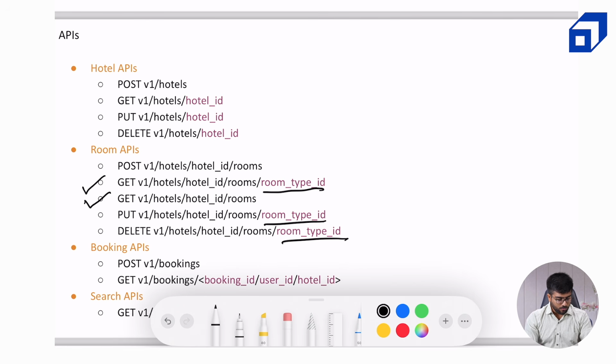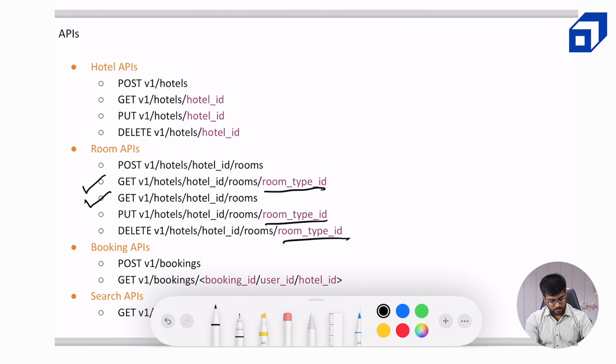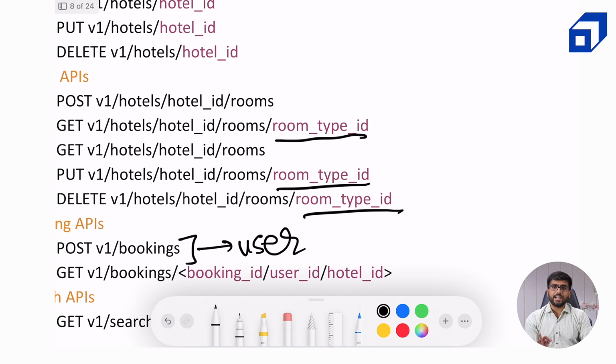Okay, now for the bookings also, as I mentioned before, the create API, the post API, is meant for the end user, and we have 3 IDs by which we can fetch the bookings. The first one being the booking ID. If you are looking for a particular booking, let's say you have all the bookings listed for a particular user and you want to check the details of a particular booking that you have taken in the past or possibly in the future as well, that is what the booking ID is for.